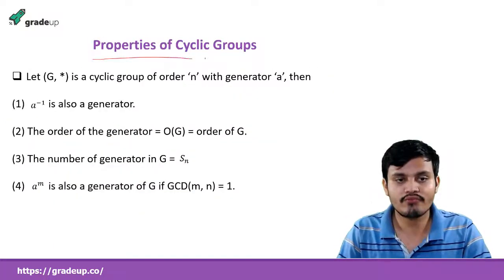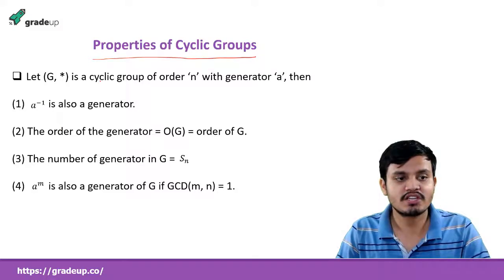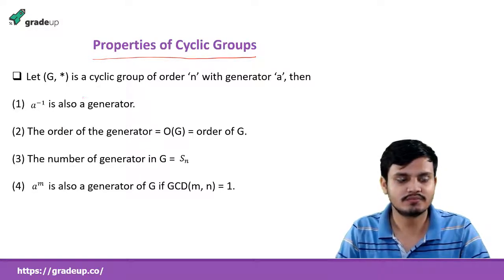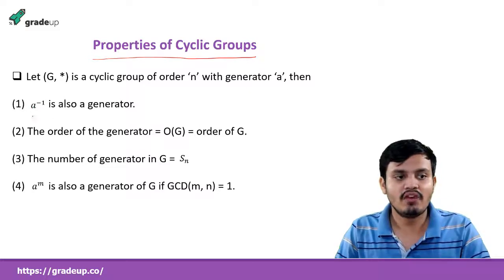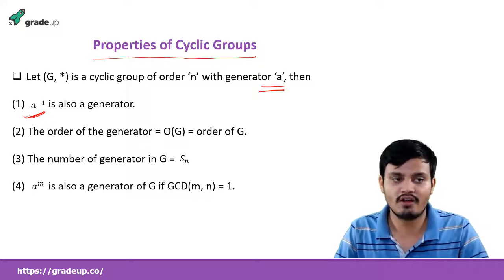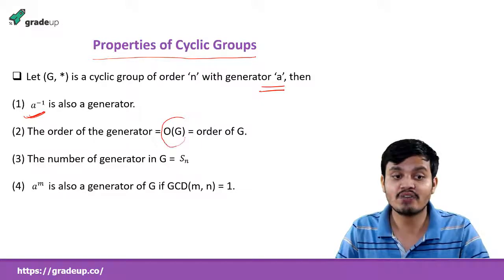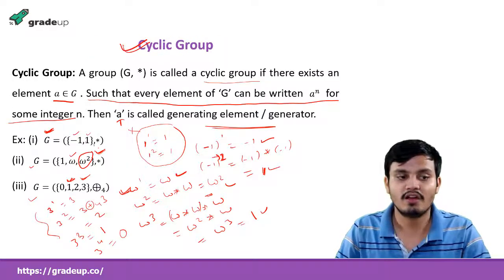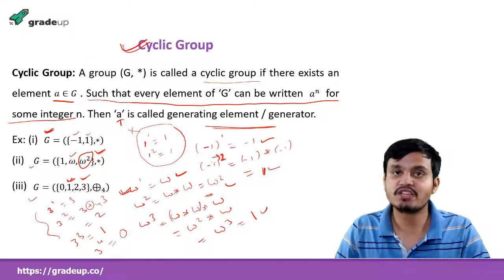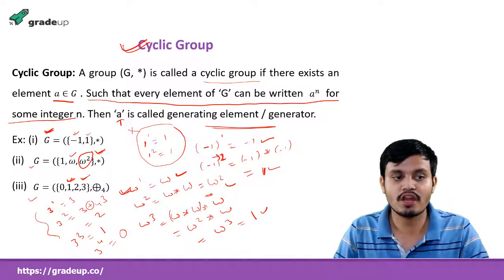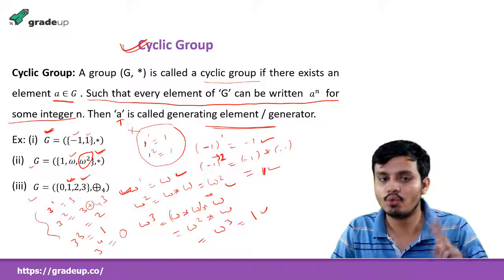Some properties of cyclic groups. Let G comma star be a cyclic group of order n with generator A. Then A inverse is also a generator. If A is the generator, then A inverse is also a generator. The order of a generator is equal to the order of the group. That is what I am saying here. See there, the order of minus 1 is 2, and that is the order of group G, because the number of elements in G is 2.